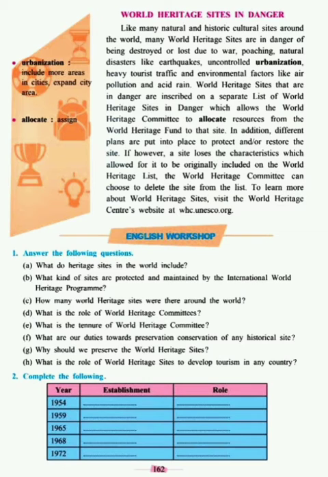We saw in the starting that places which have natural and cultural qualities. So try writing the answer. Okay, what kind of sites are protected and maintained by the International World Heritage Program? That also we saw in the starting, the ones which have cultural and natural properties. So try writing it down.